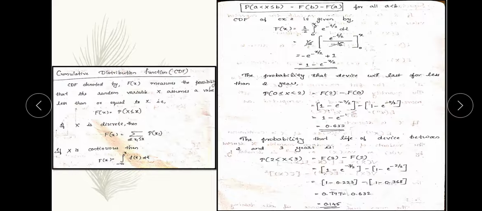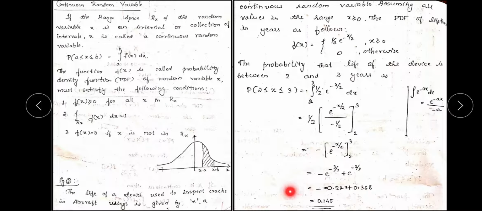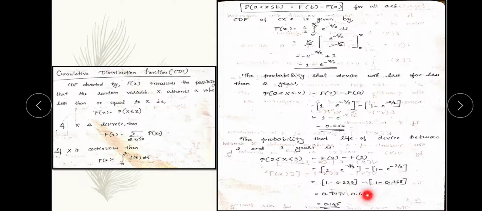This value matches the same value we saw earlier, which was solved on the basis of the continuous random variable, and the same problem is now solved using the cumulative distribution function. So we have got two different problems here: the probability of the device lasting less than 2 years, and the probability of the device lasting between 2 and 3 years.